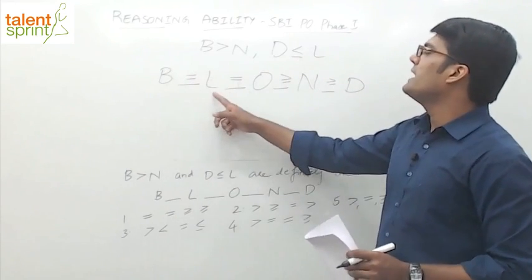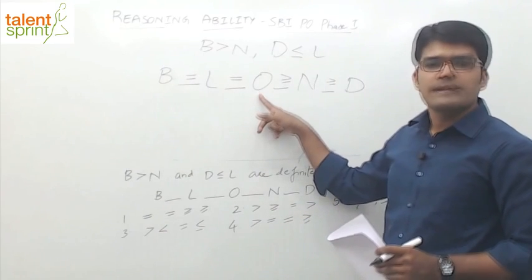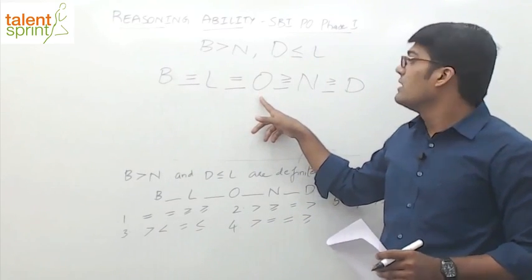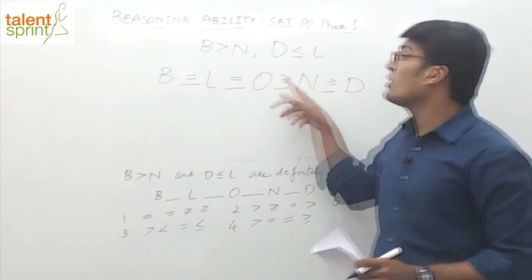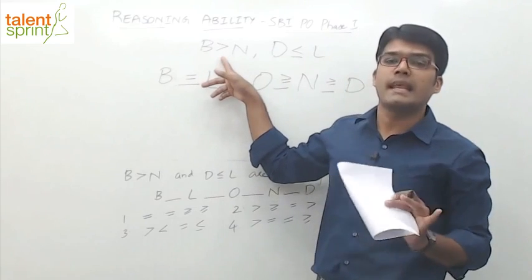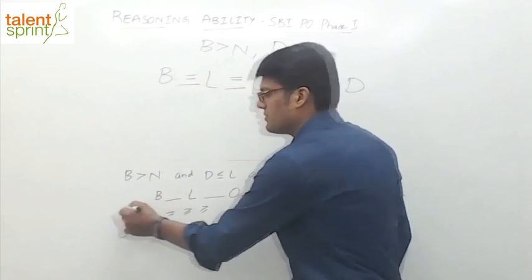B is equal to L, L is equal to O. Since all these 3 are equal, can I replace O with B? Yes. O can be replaced with B. So B is greater than or equal to N. But what do we want? We want B to be only greater than N. Equality should not be there, which means the first option is wrong. Yes or no? First option is ruled out.